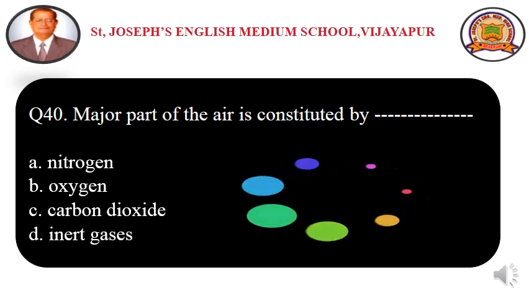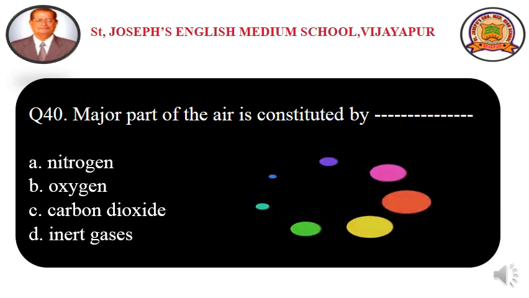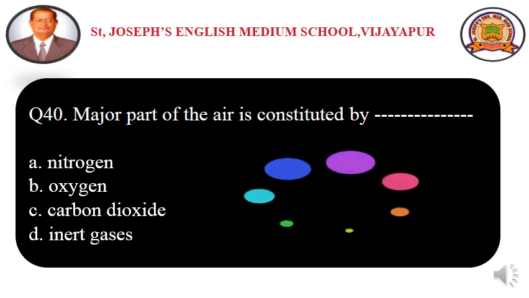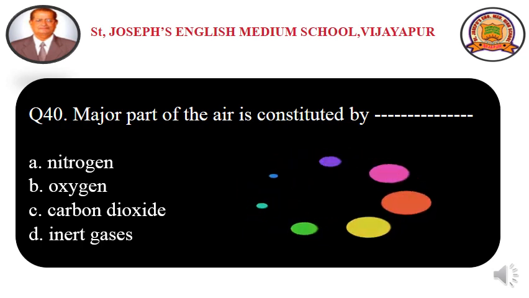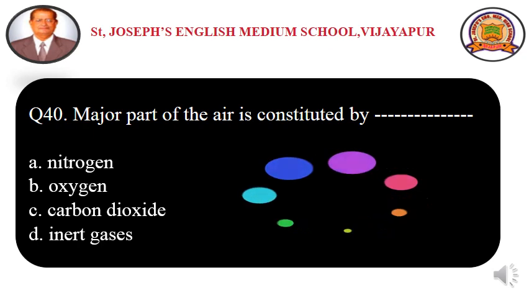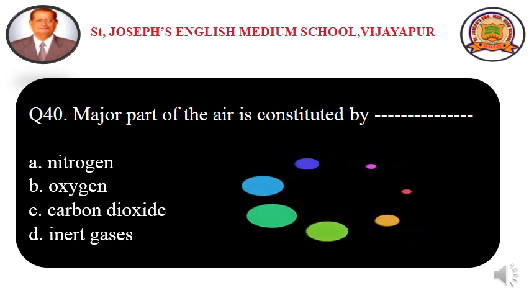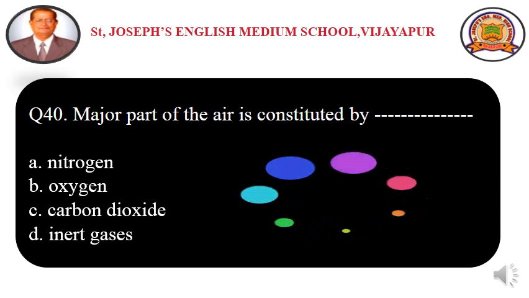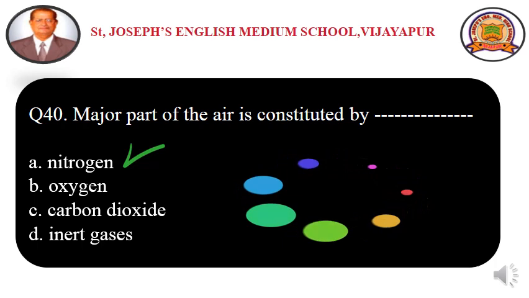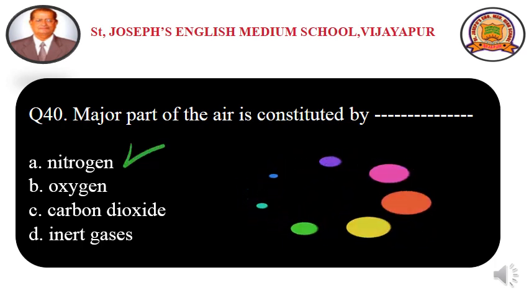Which is the major part constituted in the atmosphere? Option A, nitrogen, because 78 percent of our atmosphere is filled with nitrogen and 21 percent with oxygen. Both together make up 99 percent of the air. Then carbon dioxide and inert gases together form 1%. So option A, nitrogen is the correct answer. Major part of the air is constituted by nitrogen.